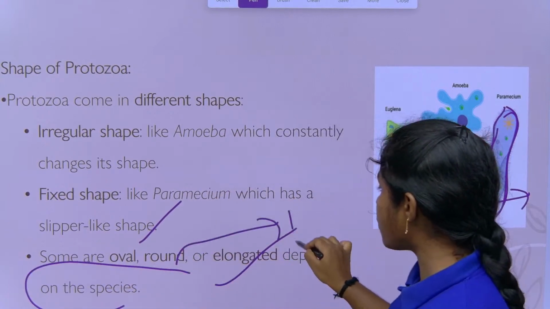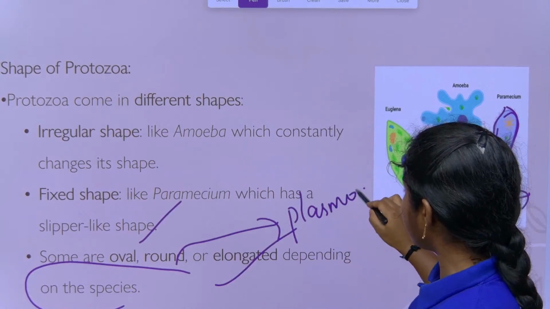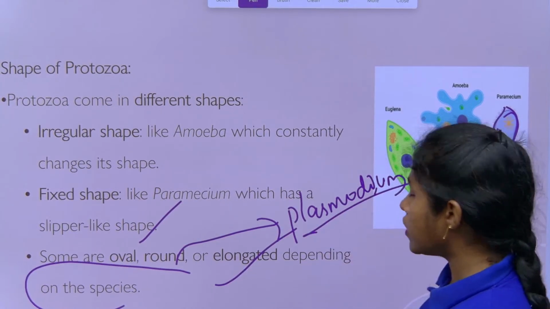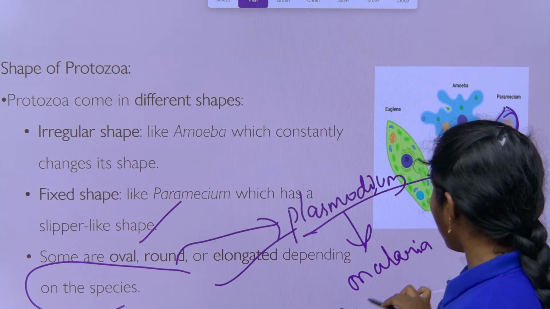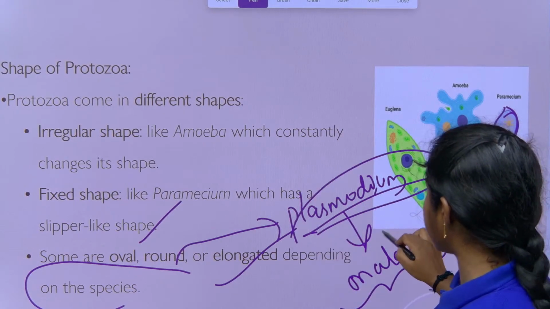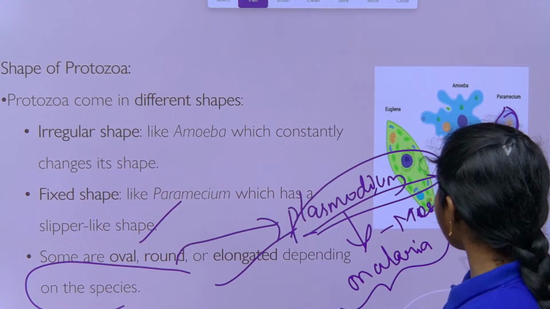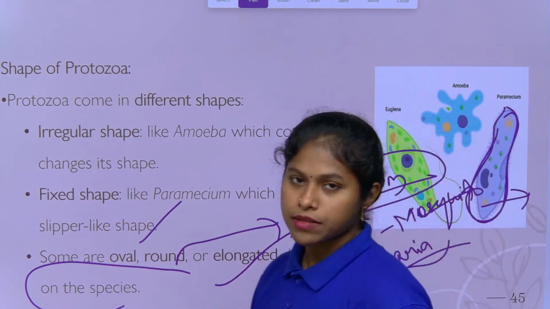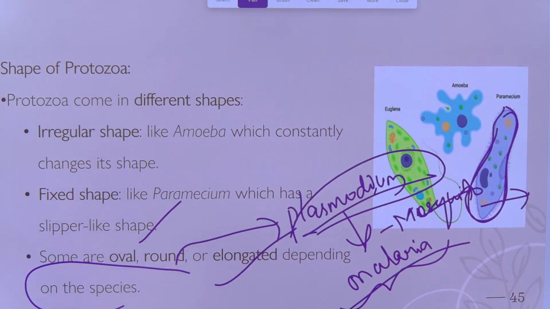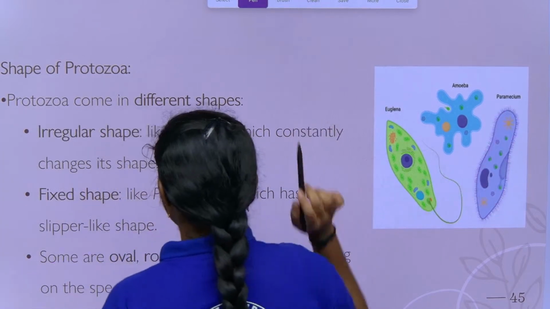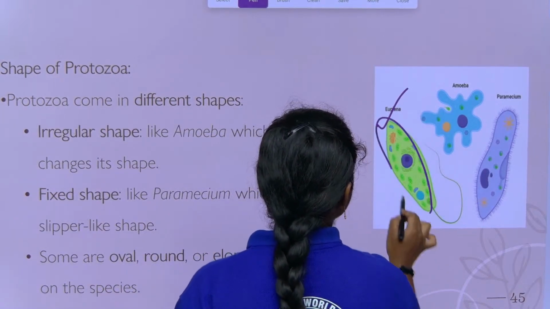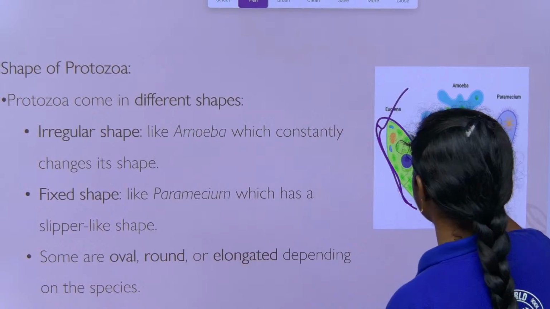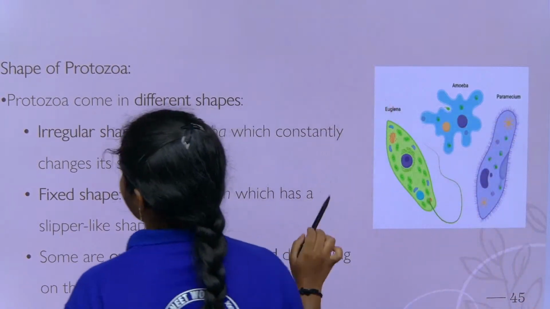These are examples for Plasmodium, right children, which causes the disease of malaria in human beings. So who is the carrier for the Plasmodium? It's the mosquito. Mosquito is the carrier of the Plasmodium, right children. Plasmodium is a protozoa, and it has the three shapes: irregular, fixed, and oval, round or elongated depending upon the species. Another example is Euglena. Euglena has an elongated structure. This is about the shape of the protozoa.